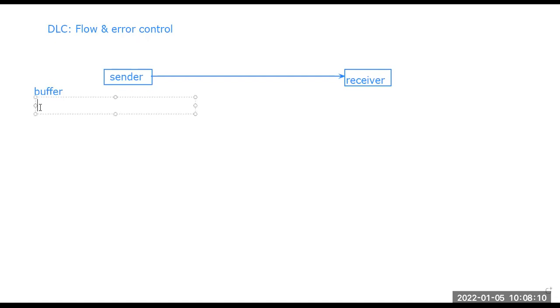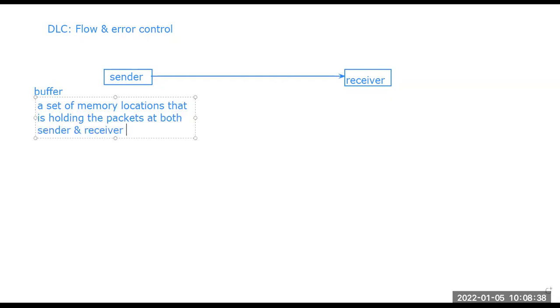We can say a buffer is a set of memory locations that holds packets at both the sender and receiver side, right? On both sides, the buffer holds the packets coming from the sender side and also going to the receiver side.